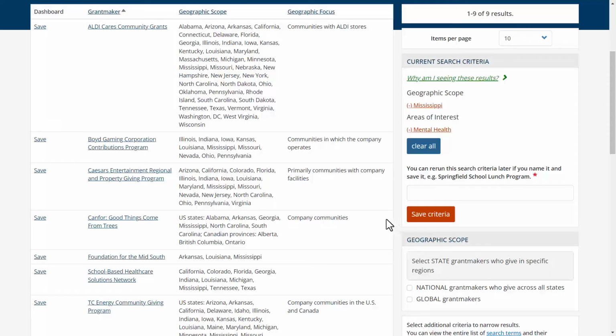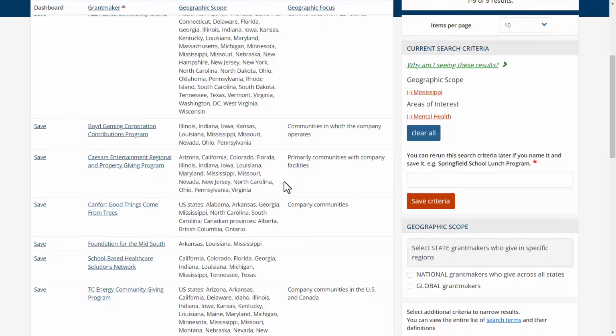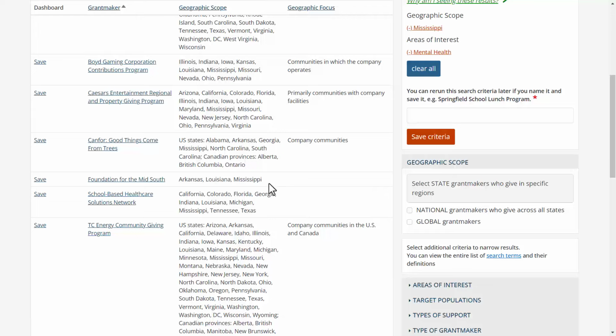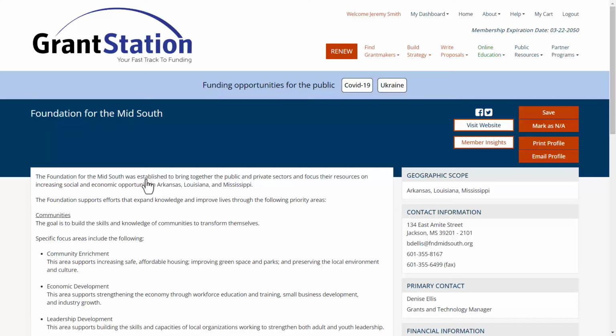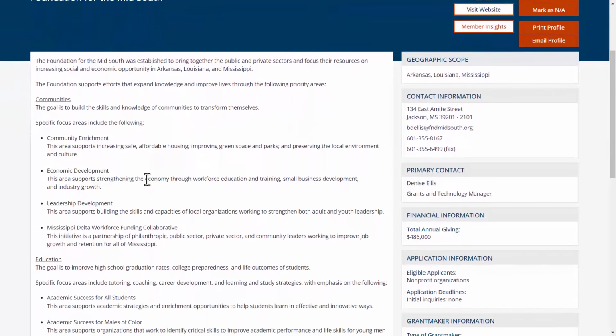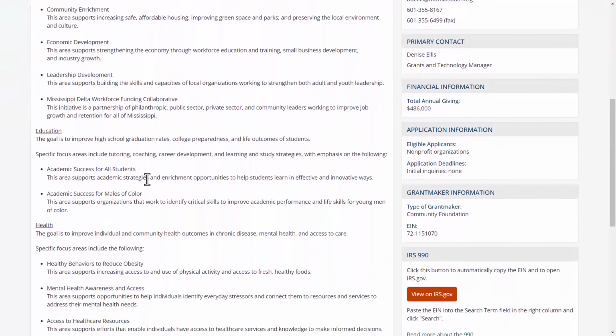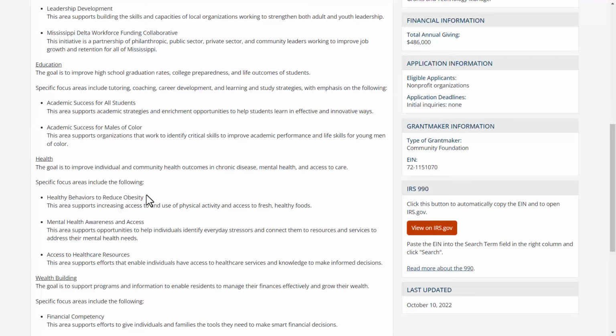Let's look at a funder profile to see what information is provided. This one, the Foundation for the Mid-South, looks like a good fit. Now looking at the record, on the left you'll see a summary of the areas they support. And looking down the list, right here under Health, they support mental health awareness and access. Now this is exactly what we're looking to do through the peer support program.